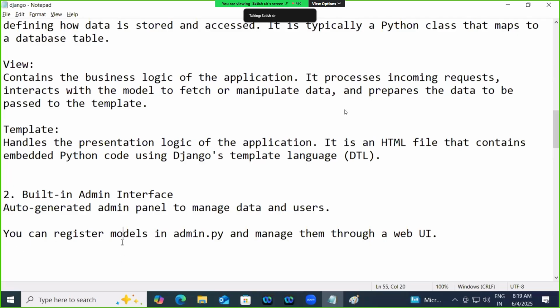You register models, which are nothing but the database, to manage them through the user interface.